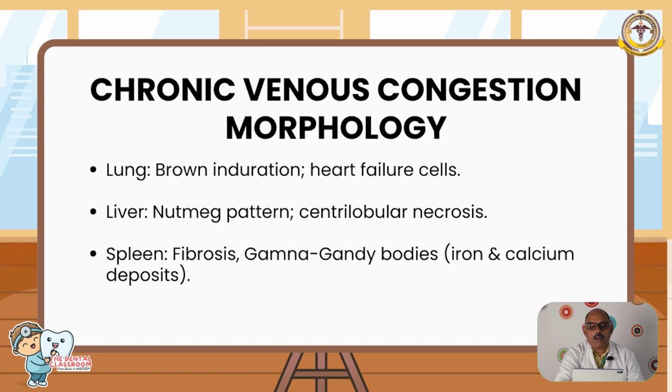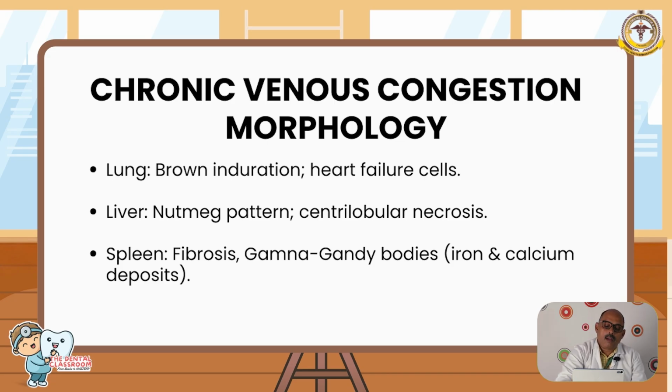What are the organs and morphology you can see? In the lung, you can see brown induration or heart failure cells. In the liver, you can see a nutmeg pattern and centrilobular necrosis, and in the spleen, you can have fibrosis or Gamna-Gandy bodies. This is a pictorial image of how a liver with chronic congestion and hemorrhagic necrosis looks.